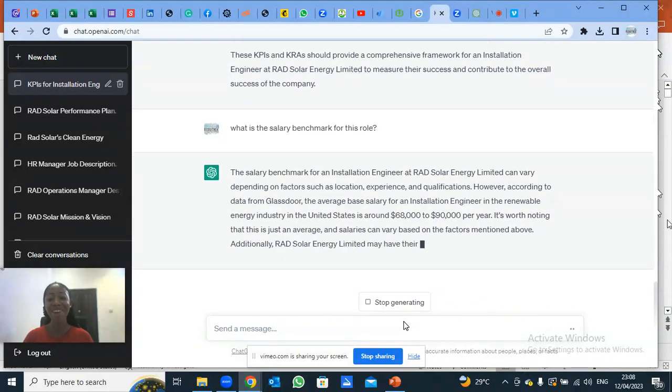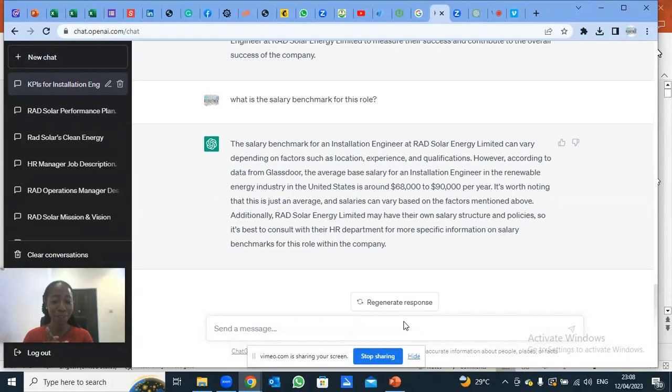So look at this. Remember what I was saying when I was talking about salary benchmark? I told you that you should include the location so that you'll be able to get good results. You can see that because I did not mention that I want the salary benchmark in Nigeria, it is providing me with an answer in the United States.